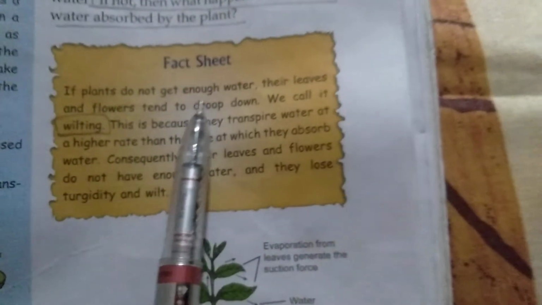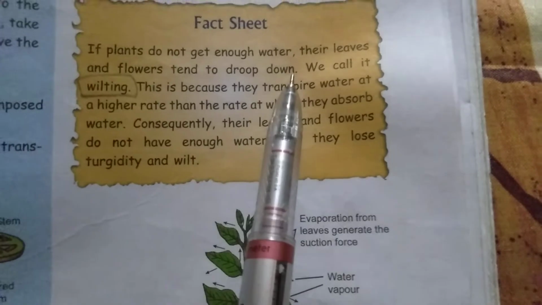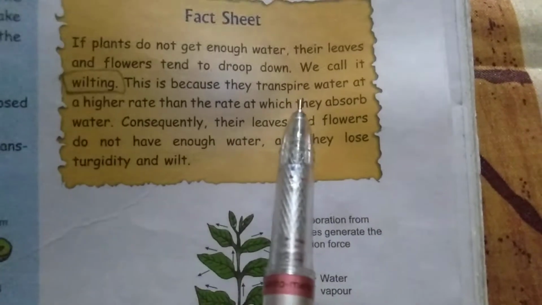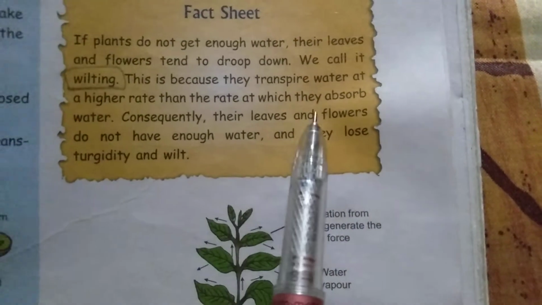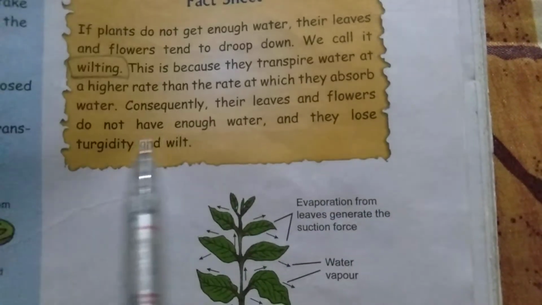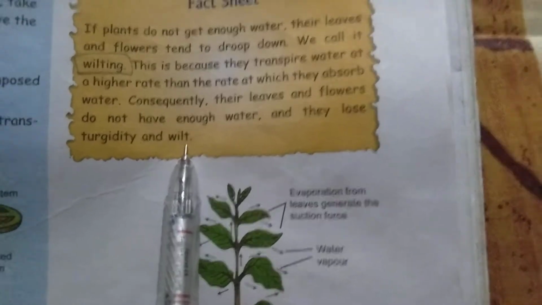If plants do not get enough water, their leaves and flowers tend to droop down. We call it wilting. This is because they transpire water at a higher rate than the rate at which they absorb water. Consequently, their leaves and flowers do not have enough water and they lose turgidity and wilt.